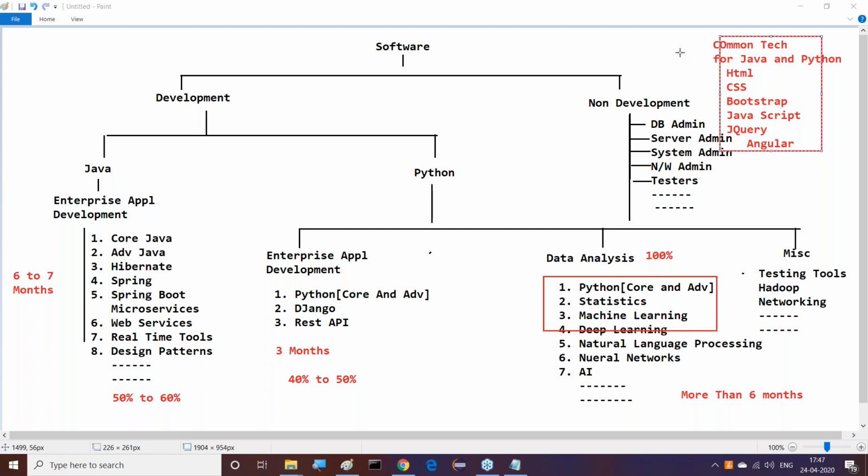Why? Because even Java developers and Python developers need UI technologies only up to Bootstrap and JavaScript. jQuery, Angular and the remaining part are required for UI developers only. Guys, are all of you understanding what I'm telling you? Right, so this is the total awareness we can understand.